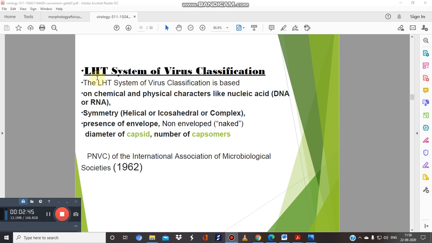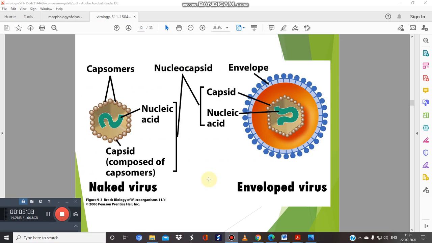There is a classification, that is the LHT system of classification, and mostly this system is based upon the chemical and the physical characters of the viruses, like DNA or RNA. It also takes into consideration the symmetry and the presence of envelope. Just see here. As per this classification, you can also classify viruses into naked viruses and enveloped viruses. You can see here, this is the envelope that the virus is having in this case, whereas no envelope is present in this kind of virus.